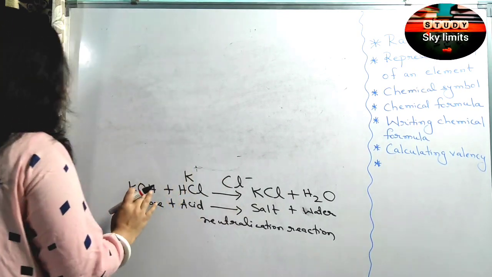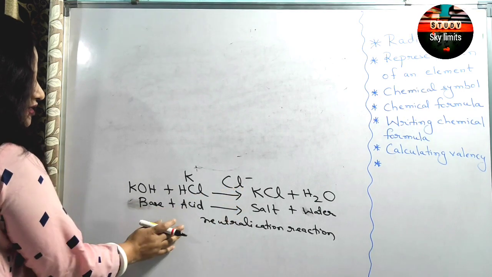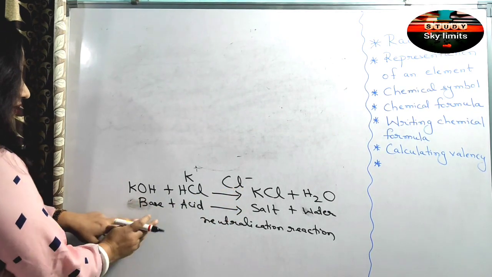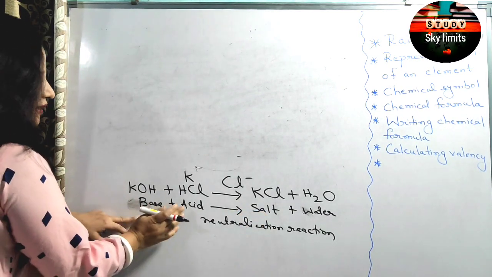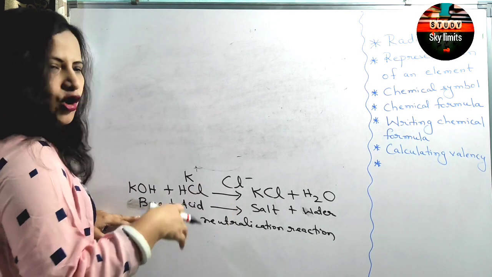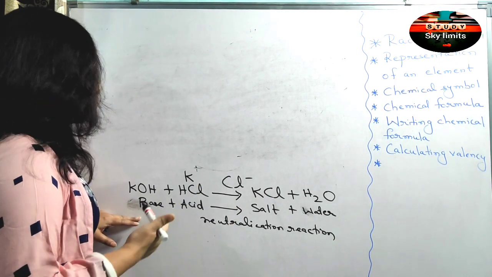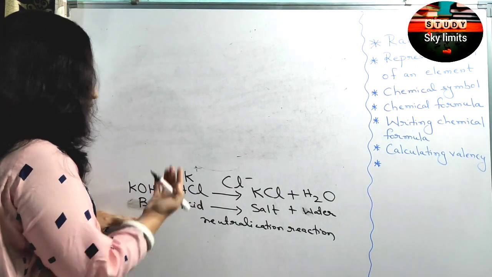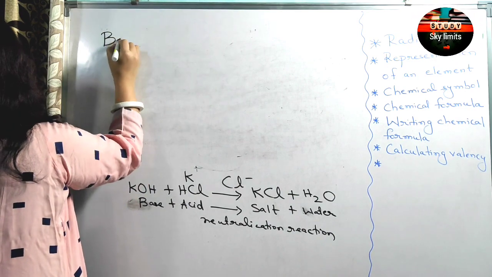Now, this is the neutralization reaction we have read just now. Here three things are involved. You can just see base, acid, salt. So what is this base? Actually, this is not in our topic, but you should be clear about these things because frequently you'll come across acid, base and salt in the language of chemistry, in whatever chapters of chemistry you're dealing with. So let's come to the topic, base. The first one is base.